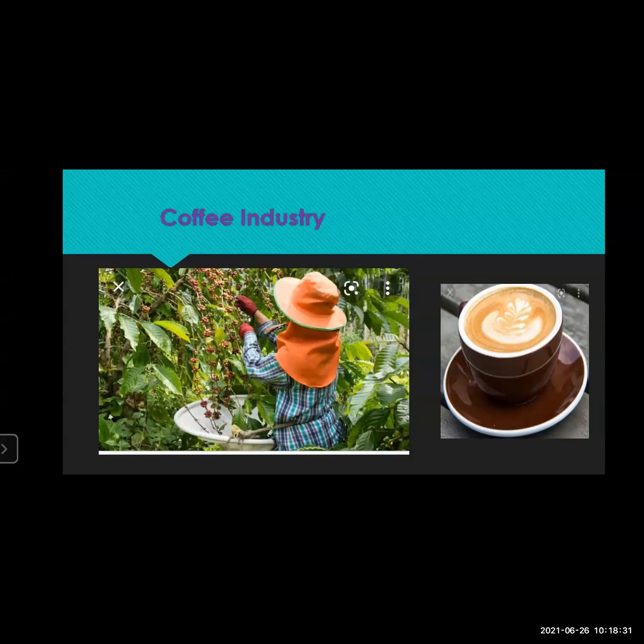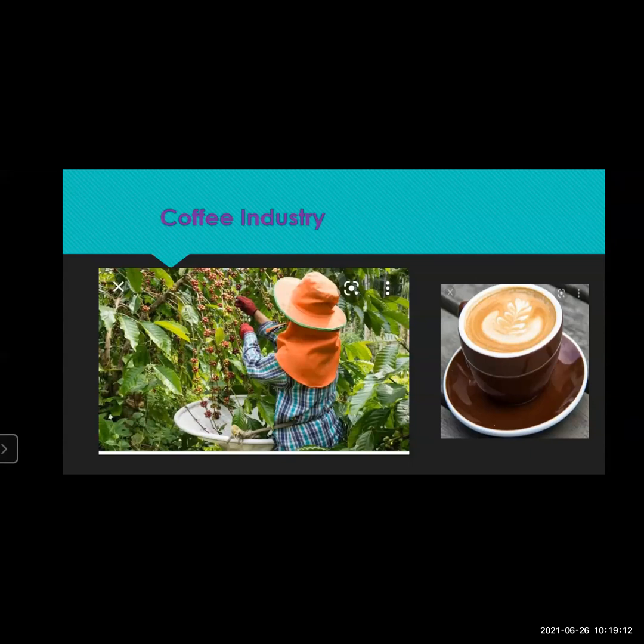You can see here on the slide, the slide is divided into two parts. In the first part you can see a worker taking out the seeds from the coffee plants. The coffee plants are different from what we saw in the previous slide, the tea plantation. These trees are totally different in structure. So you can see here how the coffee seeds are removed. And of course, there is a cup of hot coffee for all you students. Okay, so we'll see about this coffee industry.